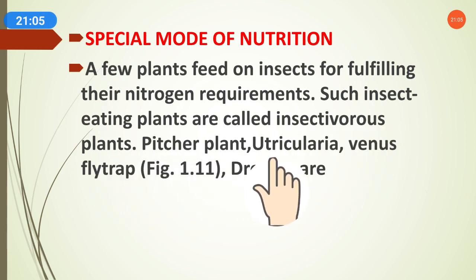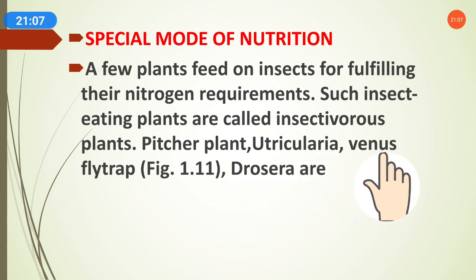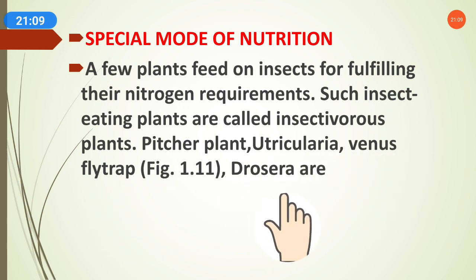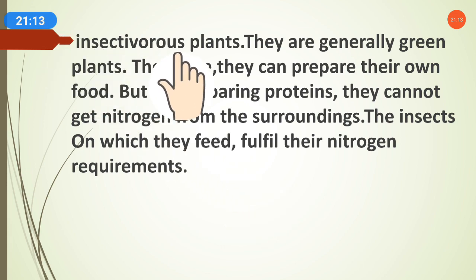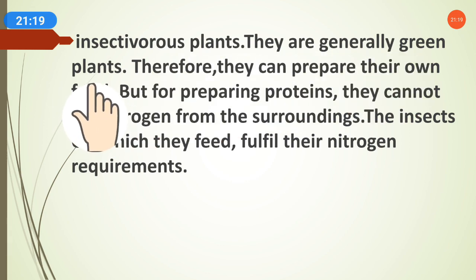Pitcher plant, Utricularia, Venus flytrap and Drosera are insectivorous plants. These are the examples, the names of insectivorous plants. They are generally green plants, not of a different color. They are generally green plants only, but because they do not get their full requirement of nitrogen from the soil, sometimes they depend on insects.